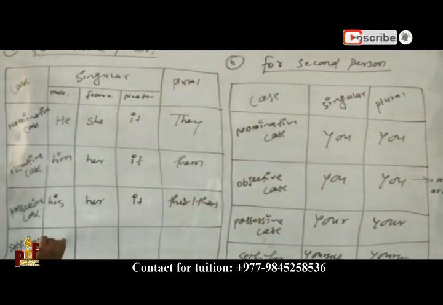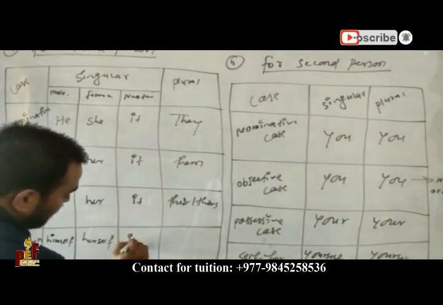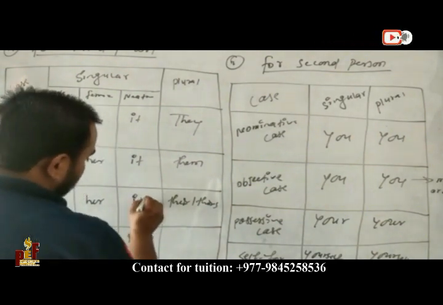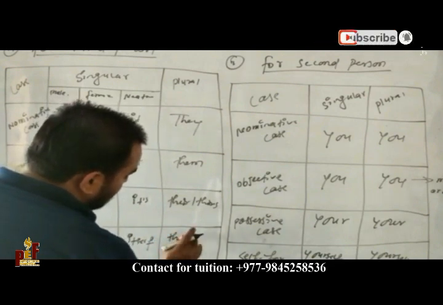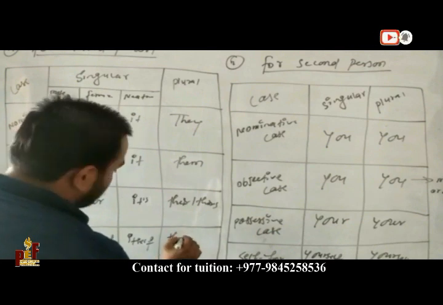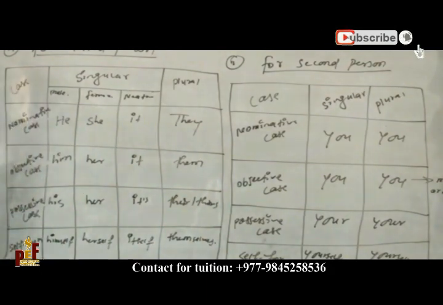Now self form: himself, herself, itself, and themselves. Here himself, herself, itself, and themselves. So this is the third person.